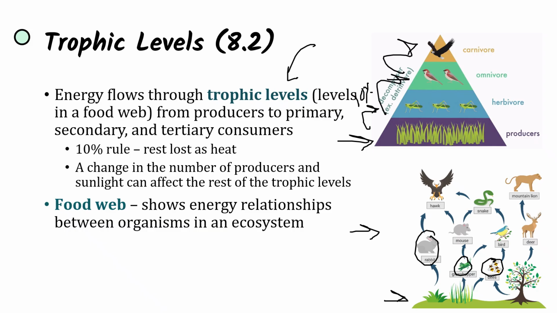And a change in the number of producers and the change in the amount of sunlight can greatly affect the rest of the trophic levels. Because if you have less sunlight, that means less energy for the producers to work with. And if you have less producers, that means the rest of the trophic levels aren't going to be getting food, because energy will not be moving up the food web.